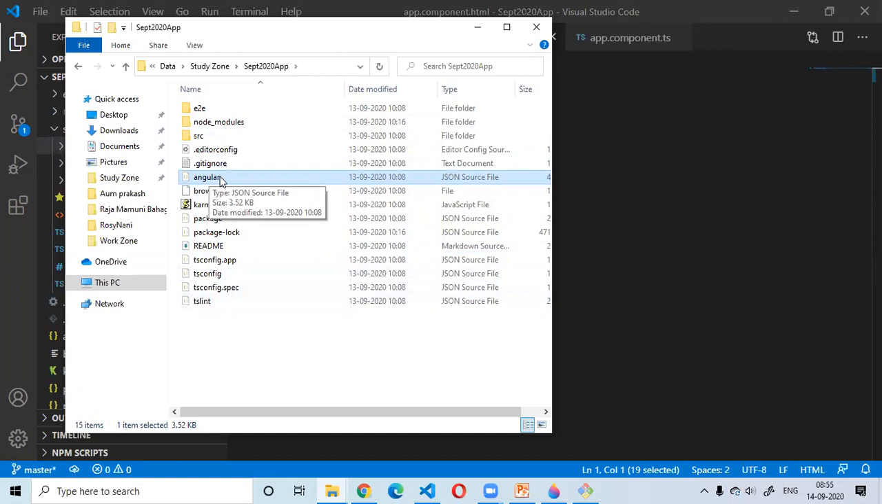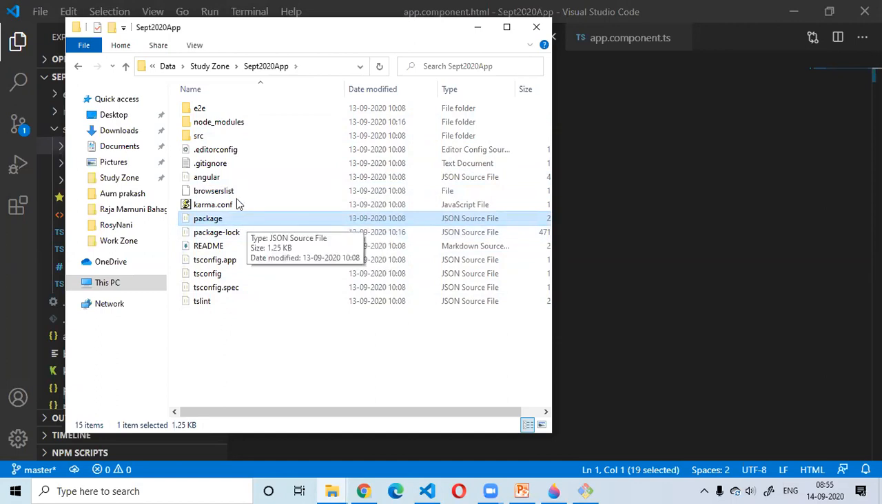If you see in the root folder, there is this angular.json file. We saw the package.json file when we were installing this application. I explained that the node package manager takes help of this package.json and installs all the node modules required for this application. Okay, now I'm trying to focus you on this angular.json file.